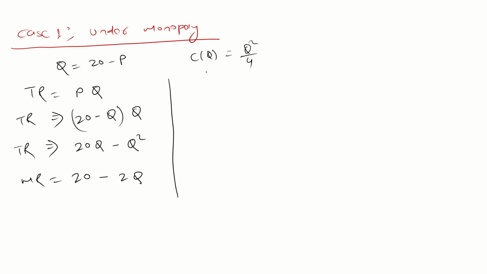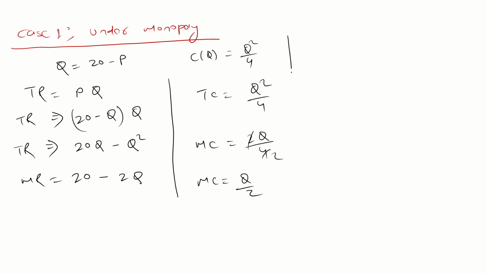Similarly, guys, this is total cost, Q square by 4. Just differentiate it and you will get marginal cost, that is 2Q by 4. So marginal cost is Q by 2.